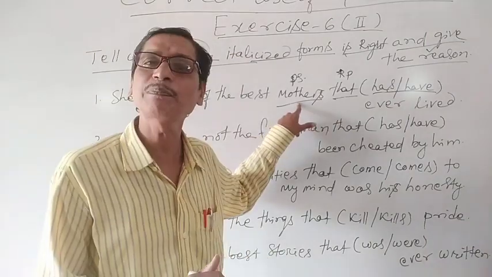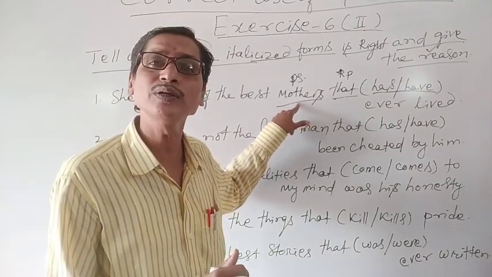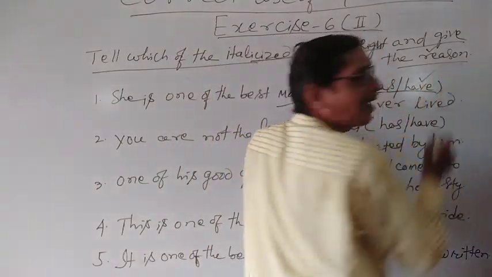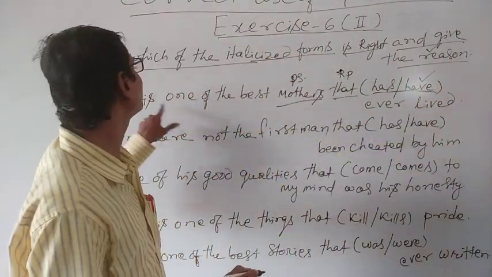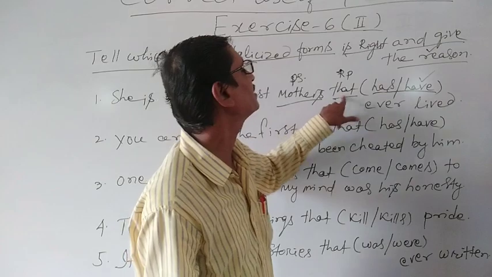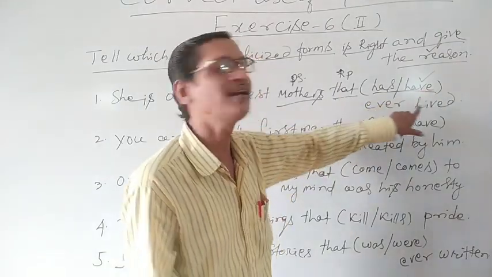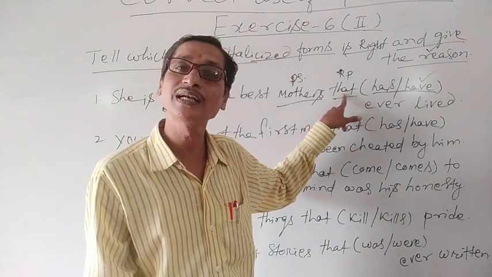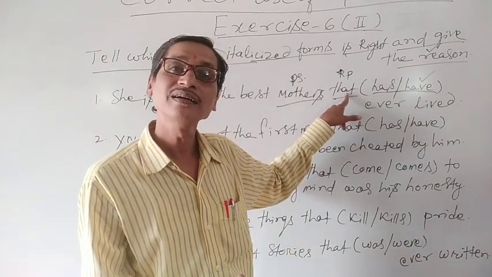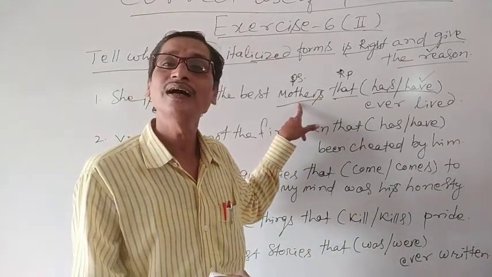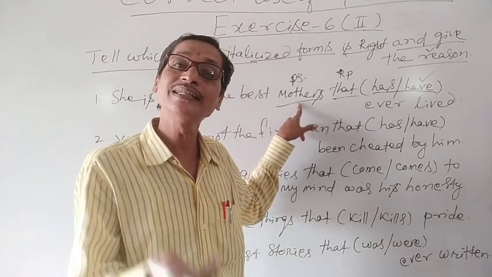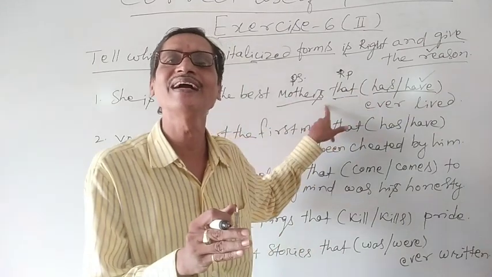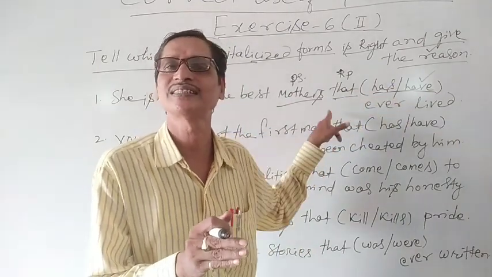So here it is a plural noun, so according to the number and person, we have to use have. So what will it be? She is one of the best mothers that have ever lived. So if the subject of a verb is a relative pronoun, then in accordance with its antecedent and its number and person, the verb must agree with it.